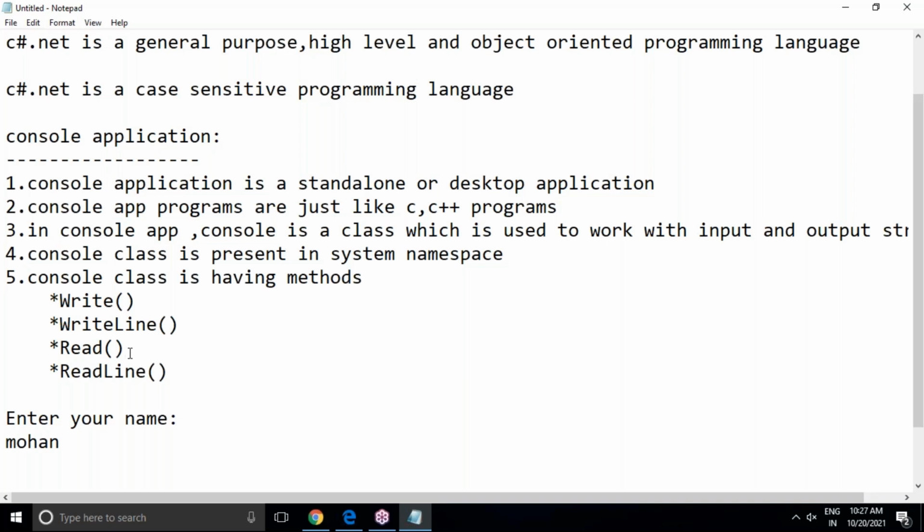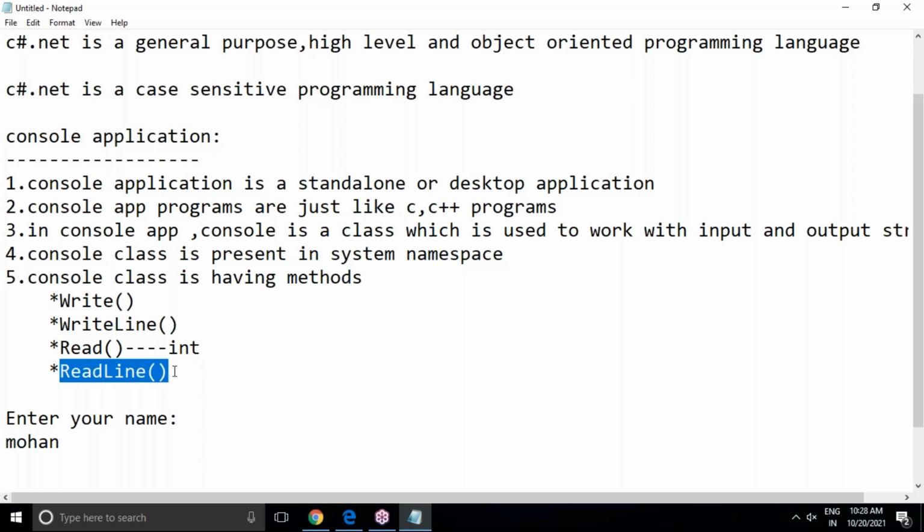And the read method return type is what? Integer. In interviews they'll ask what is the return type of the read method? Integer. Why is the return type of the read method integer? Because the read method will read a single character M, but it does not read the character directly. It reads the ASCII value of the character, and the ASCII value of a character is an integer type only. That's why the return type of the read method is integer.